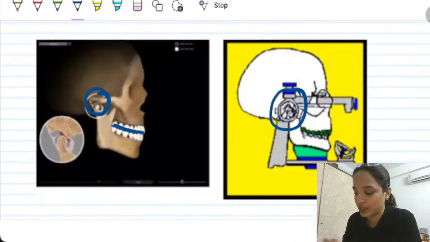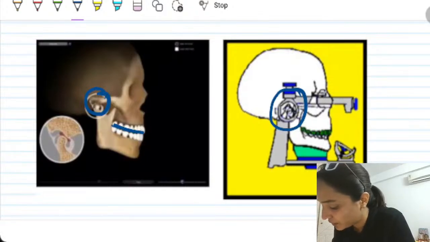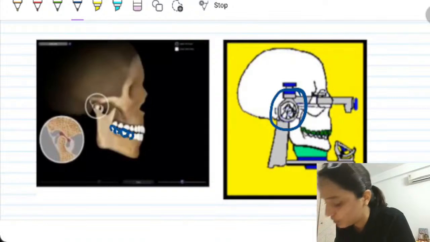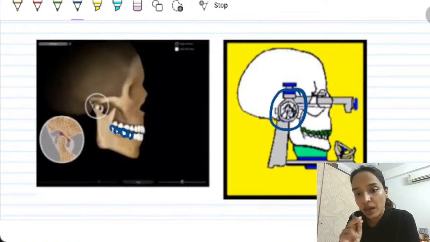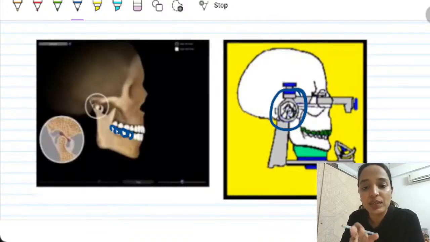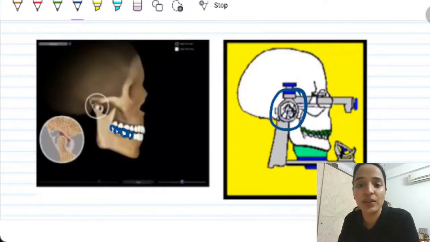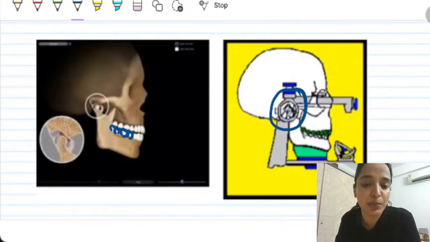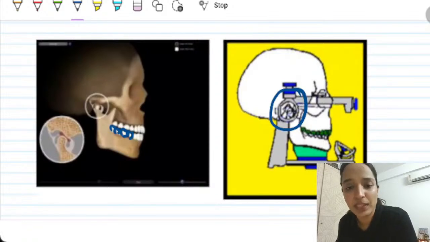The benefit it gives us is that when we are fabricating a restoration, for example, I am making a crown on this particular posterior, all of these posterior, then how the occlusal surface anatomy of those crowns will be, and how the contact points will be, and how they will come in intercuspation with the opposing arch on the articulator will be similar to the mouth if we have recorded a correct hinge axis. If your hinge axis is accurate or it is close to the actual hinge axis, then how these occlusal contact points are present in the oral cavity in the patient's mouth dynamically, similar patterns would be there on the articulator.